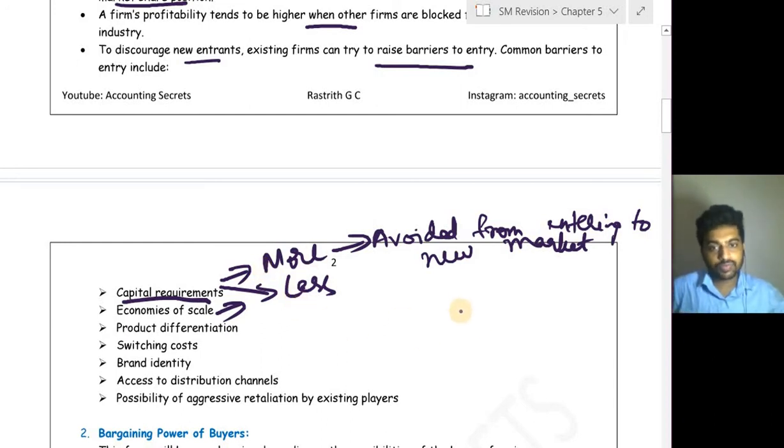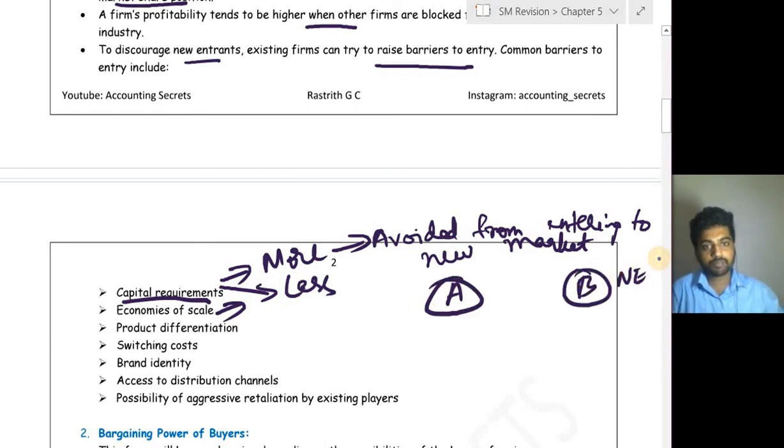For example, in an old market there are two companies, A and B. B is a new entrant. Now total fixed cost, let us assume 1 lakh, and here they are producing 10,000 units, economies of scale, that is maximum production.